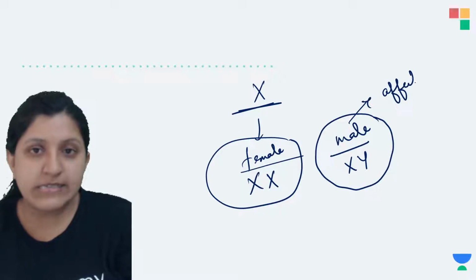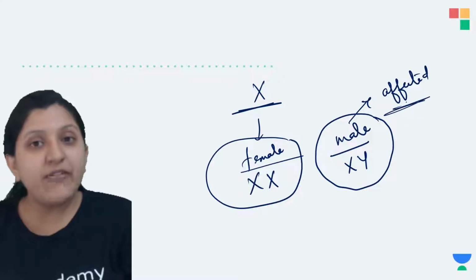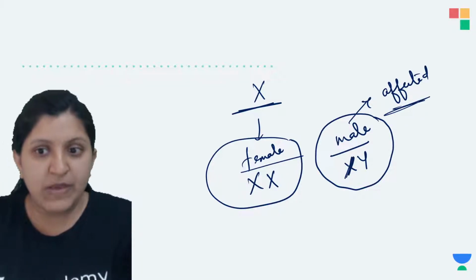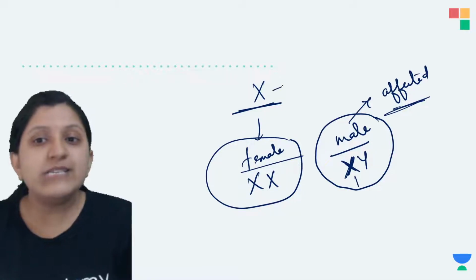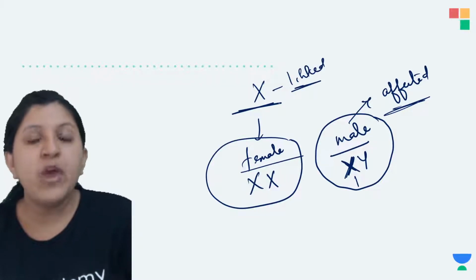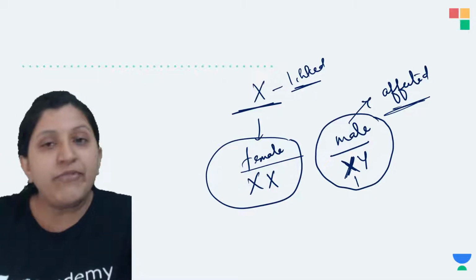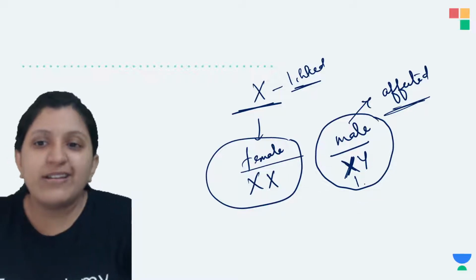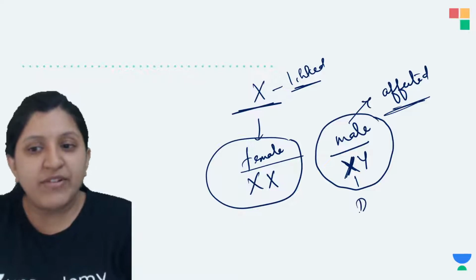This is in diseases like hemophilia or color blindness. Why are males affected more? Because only 1 X chromosome is there. Since this is an X-linked disorder, X is the one having the faulty gene. So if the male's only X chromosome is affected, as a shortcut, we can consider that the male is going to have the disease.